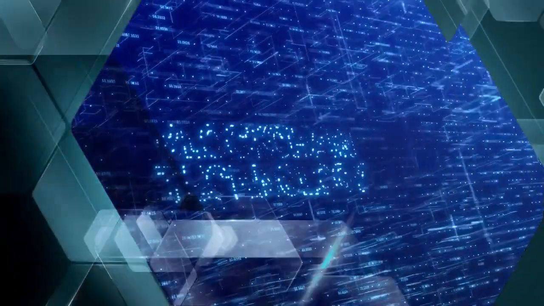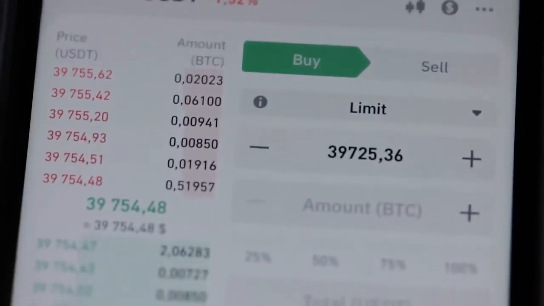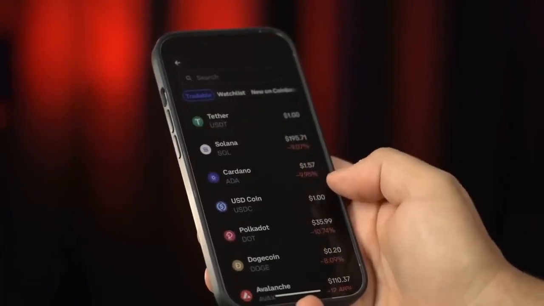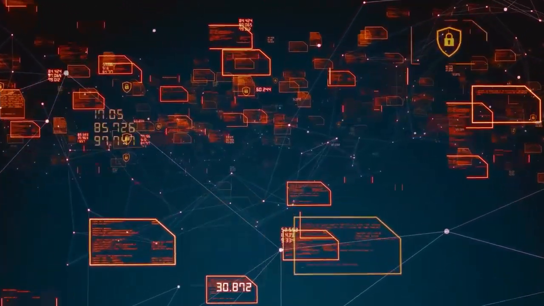Miners on the network verify the transaction's validity, ensuring the sender has enough Bitcoin and authority to send it. Once verified, the transaction is included in a block of transactions, where the first miner solves a cryptographic puzzle, adding the new block to the blockchain.